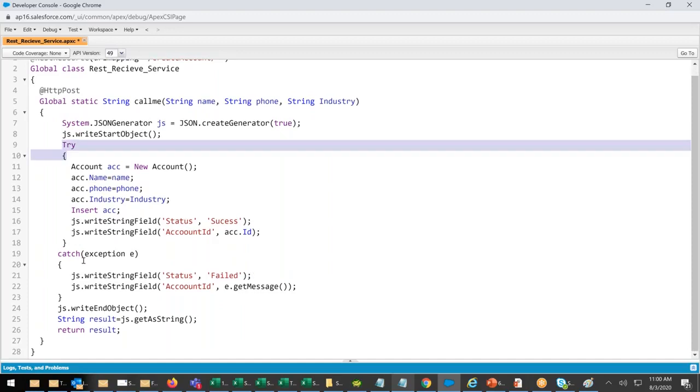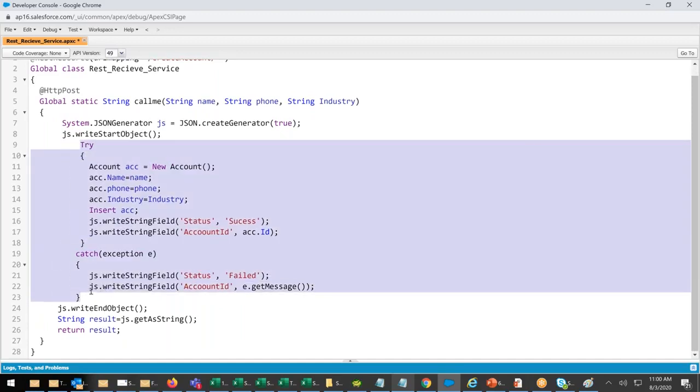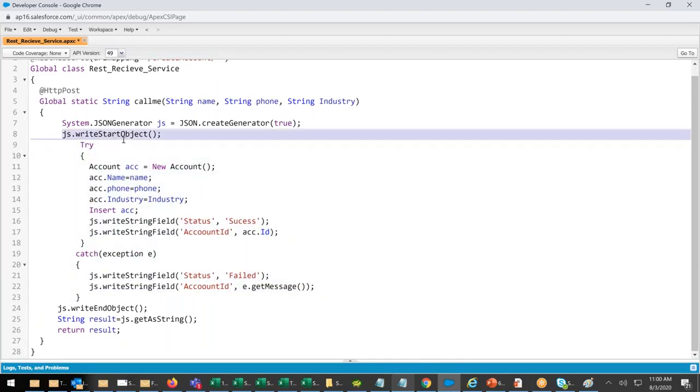Right? We started writing, and we end the writing here. What we wrote: status success, ID. Else, if it's a failure, status failed, account ID, error message. And then I say stop writing.